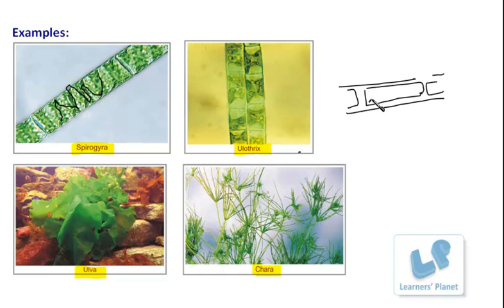In this case, see, the chloroplast is present in this way, right? Like this. And in this chloroplast, there are some dot-like structures like this, which are present in the entire chloroplast. These dot-like structures are known as pyrenoids.